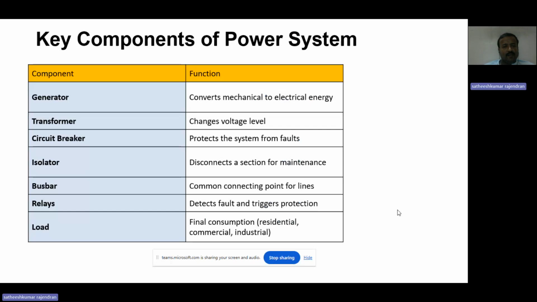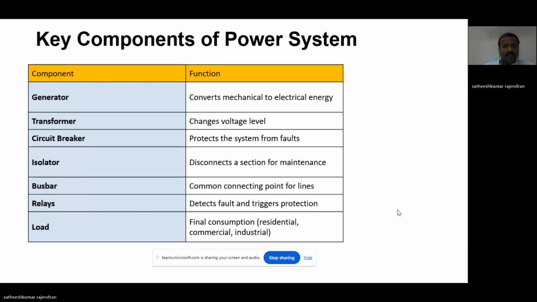Then the circuit breaker gives protection from faults, and the isolator disconnects a section for maintenance. And the bus bar is a common connecting point for all the lines. Consider your classrooms having wings. In that wing, all the classroom boards are connected at one point, that is called a bus bar.